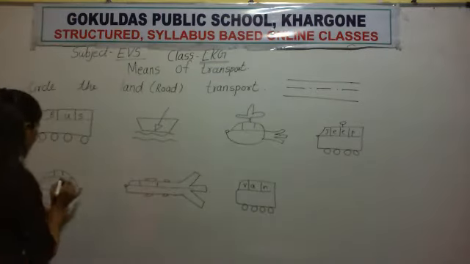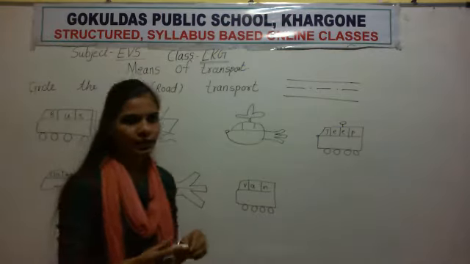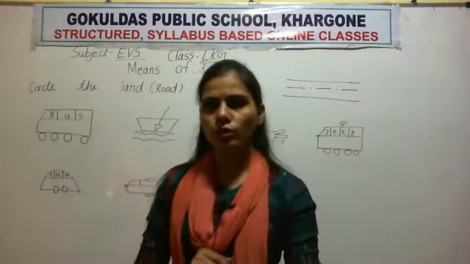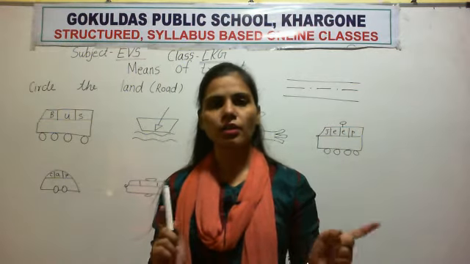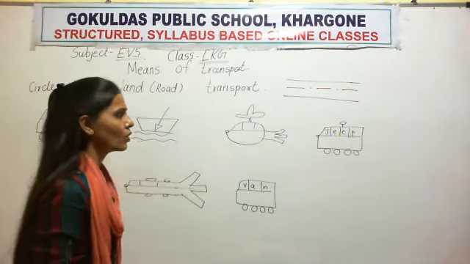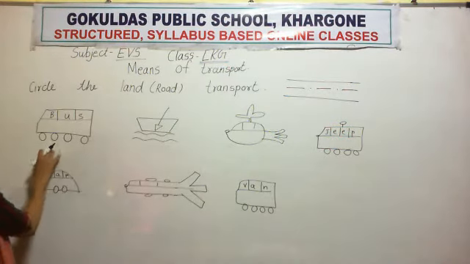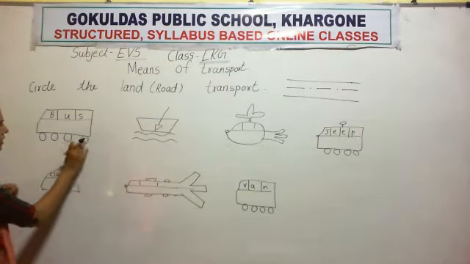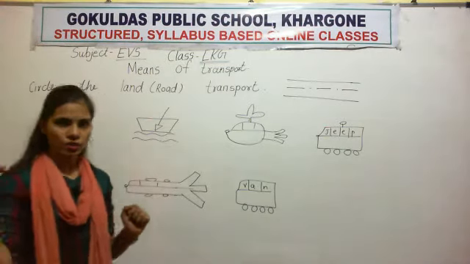Now you identify which one is only land transport. Those vehicles that move on the road, you find the land transport and circle the land transport. So first, on number 1, which picture is this? This is a bus. Bus is land transport.